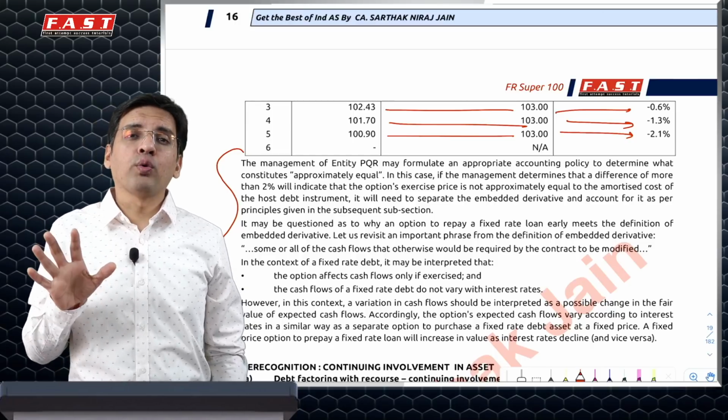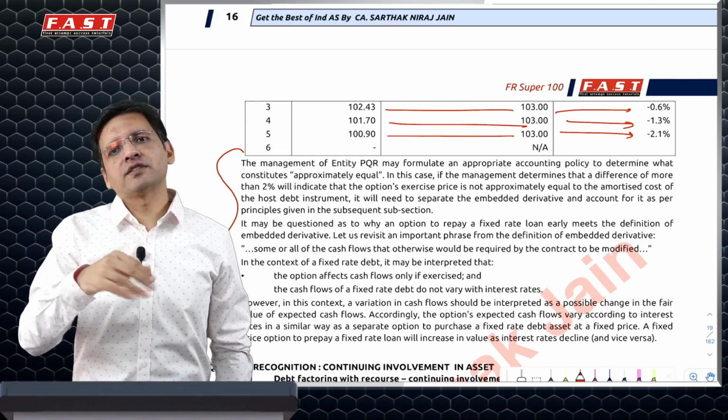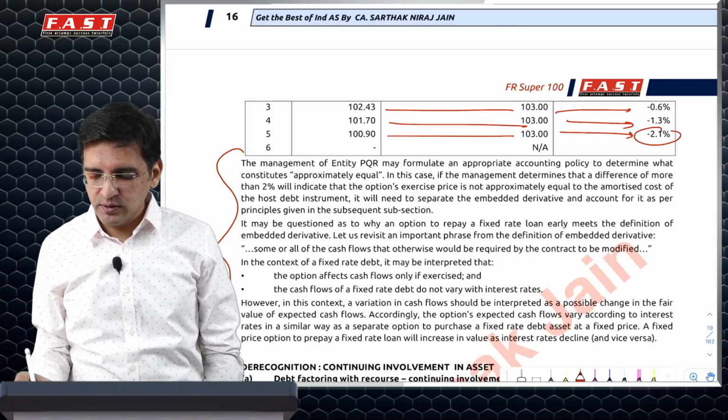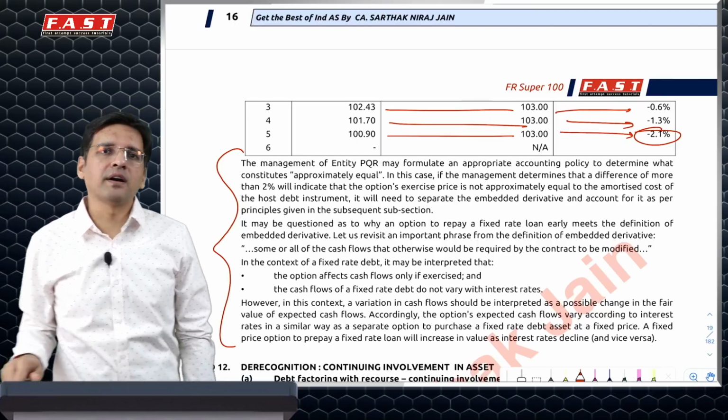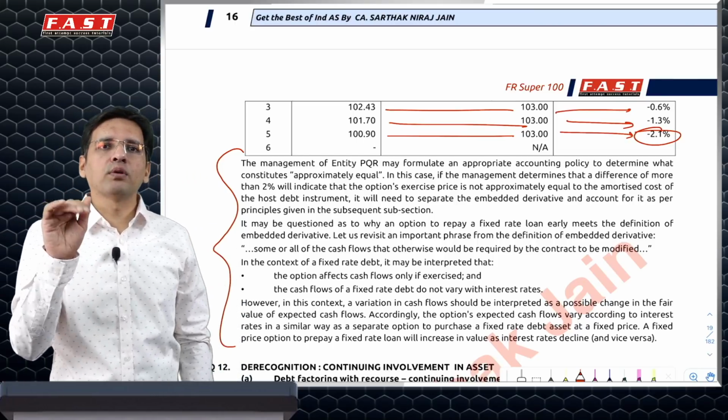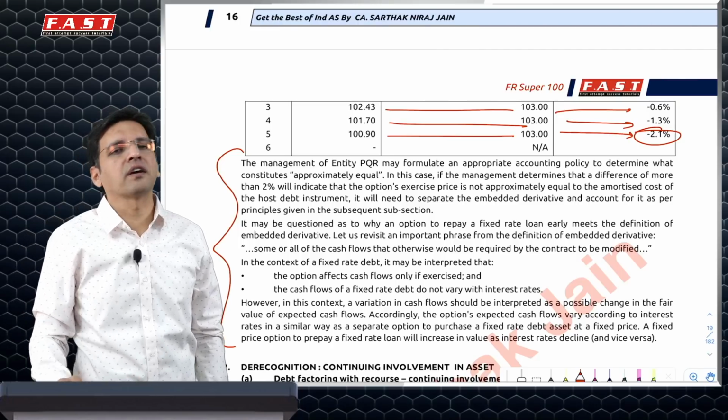But if I say no, 1% or more variation itself is treated as significant, or 2% or more is treated as significant, then at 1 year it is going beyond 2%, so it will be an embedded derivative. So I'll have to do split accounting. Split accounting, day 0 journal entry, I told you that is what you will have to do. That is not given in the study material.